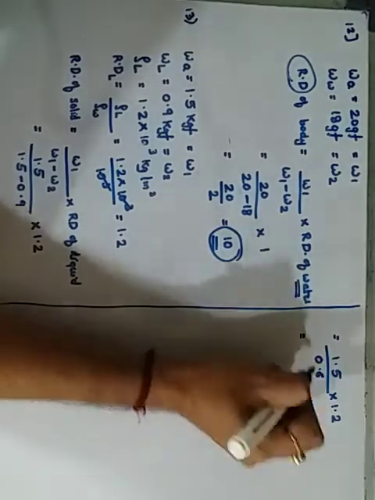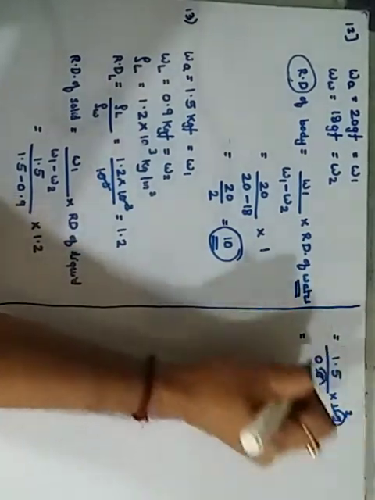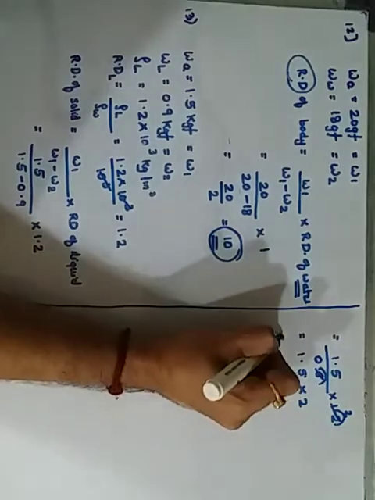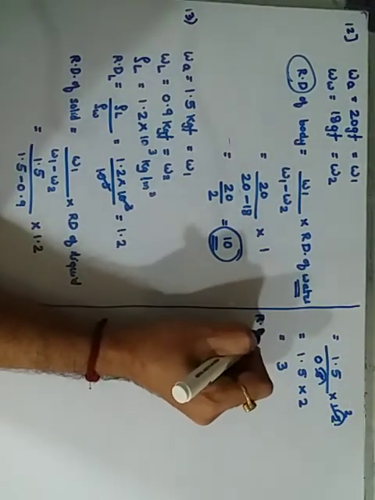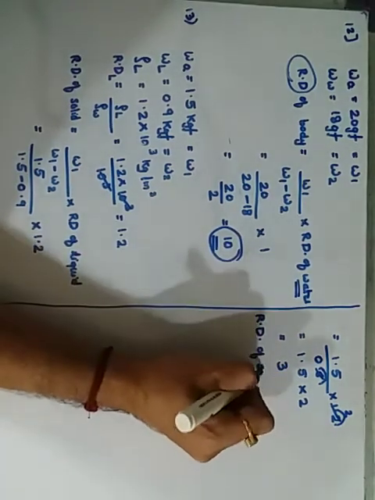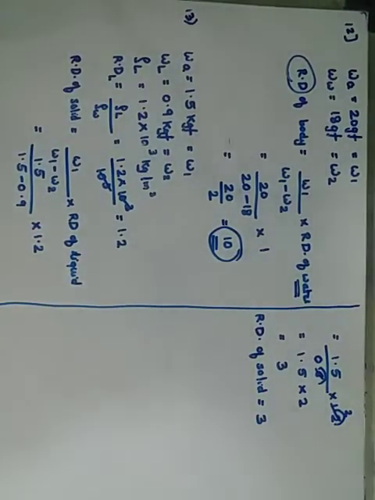Shift the decimal points: 6 ones are 6, 6 twos are 12, so it is 1.5 multiplied by 2, which comes out to be 3. Therefore, the relative density of the solid is simply 3. Okay, simple calculation, same as the previous one.